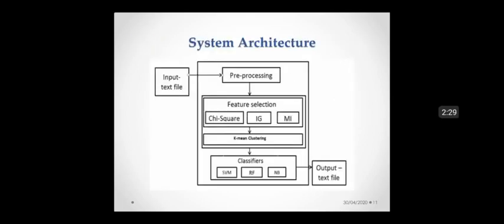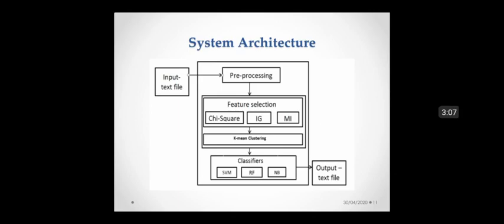System architecture. The proposed model is used to select more representative features to classify text into sarcastic or non-sarcastic contents. Firstly, the input given to the system is a text file, then the raw text file is pre-processed using various pre-processing techniques. Pre-processing is a data mining technique which is used to transform raw data into an efficient and useful format. In the pre-processing step, the unwanted data is removed, that is, the data which does not contribute much to the classification process. After pre-processing, the features are extracted and represented using a unigram representation.